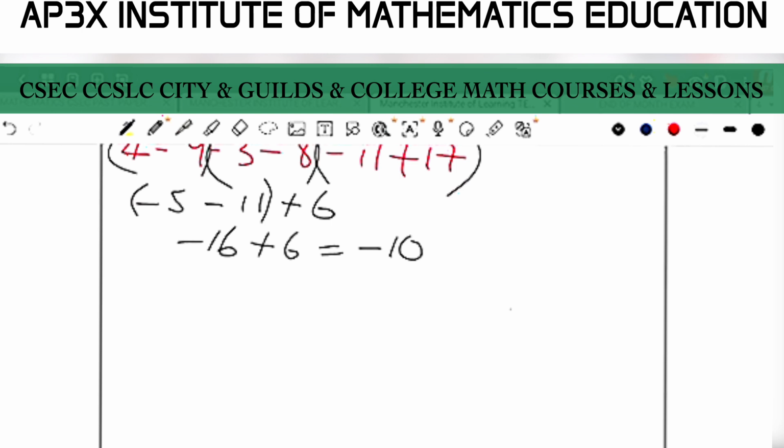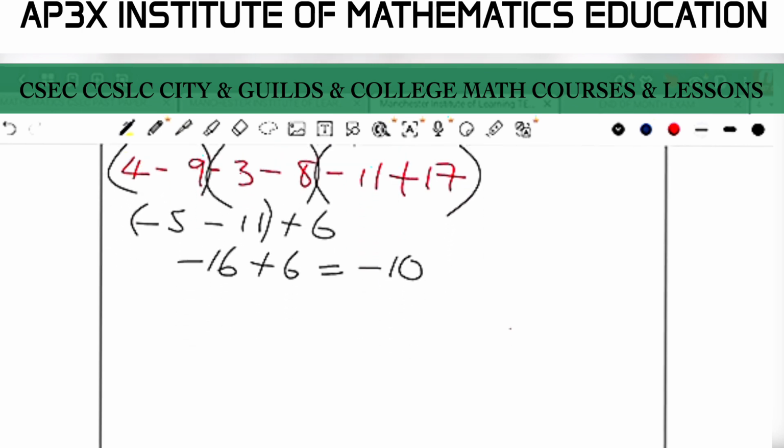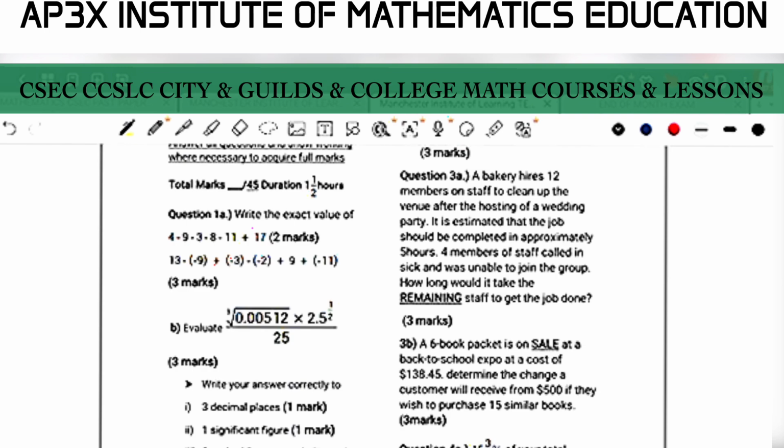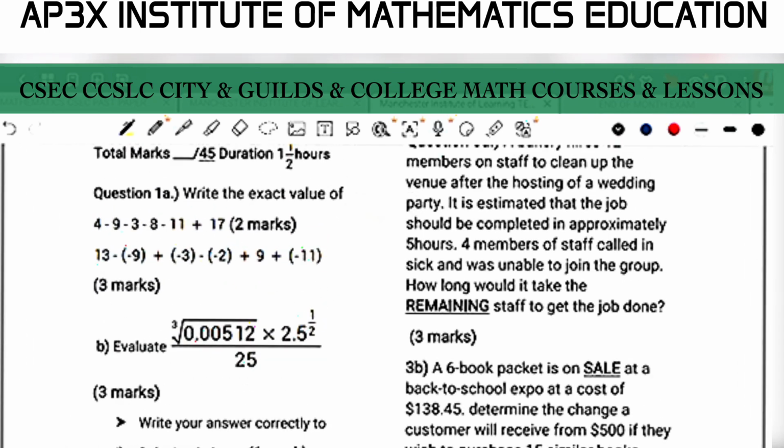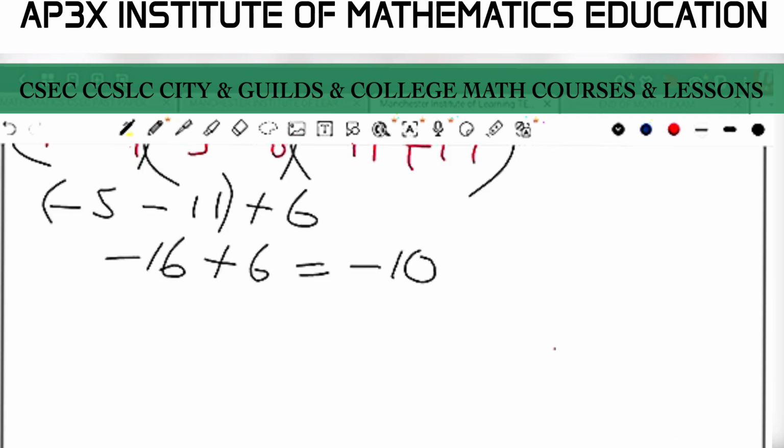All right, nice. So that would have acquired there 2 points. So let's then move on to the second question that is valued 3 marks. This is aimed at testing whether students remember how signs react when they clash. So we therefore have 13 take away negative 9 plus negative 3. So that is 13 take away negative 9 plus negative 3.